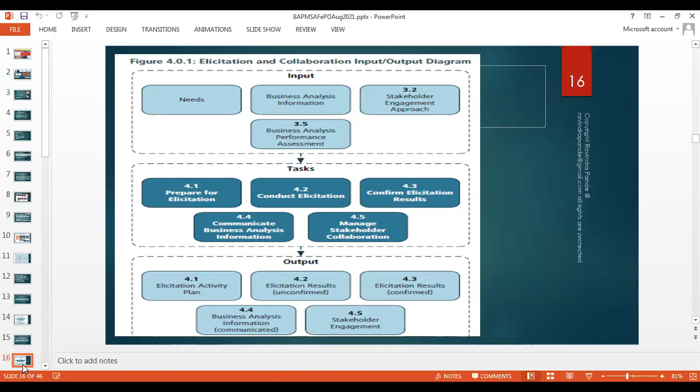Yes, so please approve these things, something like that sort. And we have different processes depending upon the culture, depending upon the policies and procedure of the organizations we are working with. Communicate business analyst information. We normally transfer this business analysis information in documents, a Word document called SRS, system requirement specification.